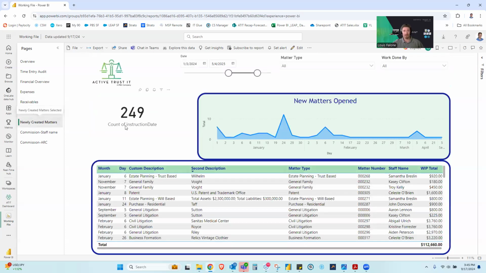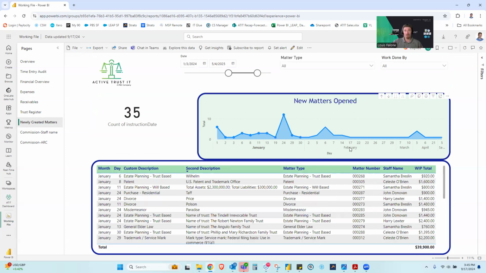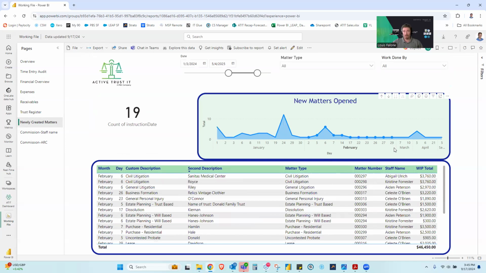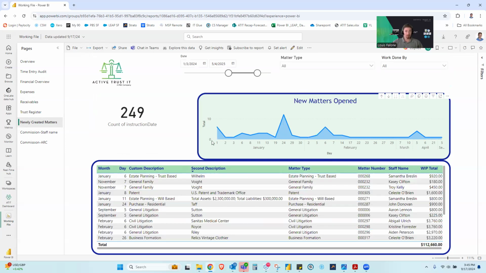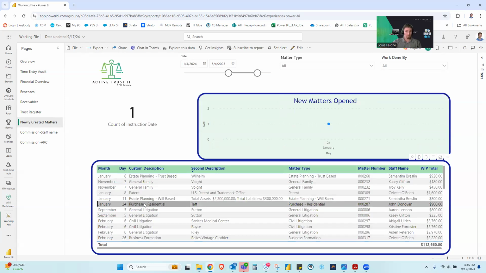Newly created matters. This is designed really just to give you a quick snapshot as to what's going on, especially in regards to the work in progress. You can actually click on this chart right here and filter by month. You can also filter by matter type, work done by.